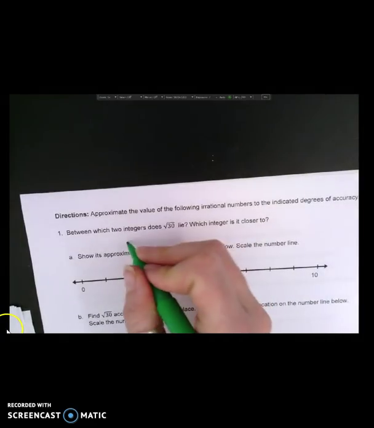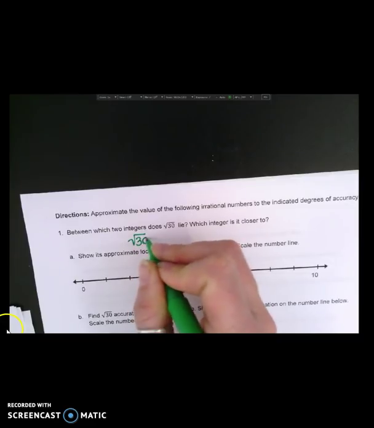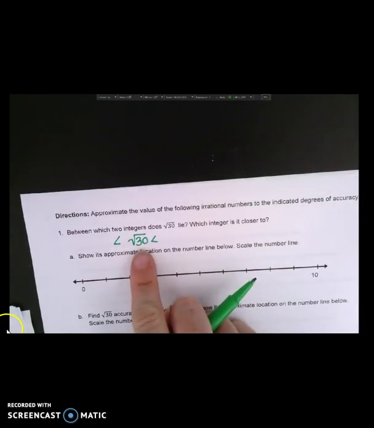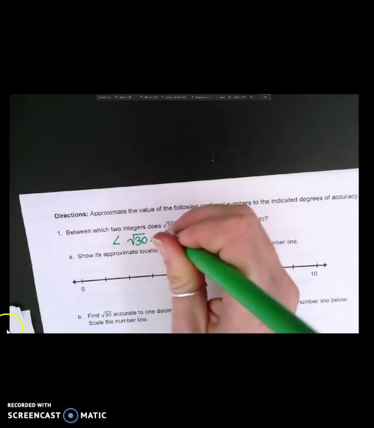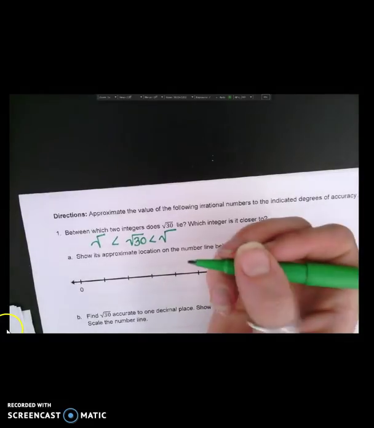So when I want to estimate the square root of 30, I'm going to think, what two perfect squares is 30 in between? Remember, when I think of perfect squares, I'm thinking of 9, 25, 16, 36. So 30, let's think. It's in between which two numbers?